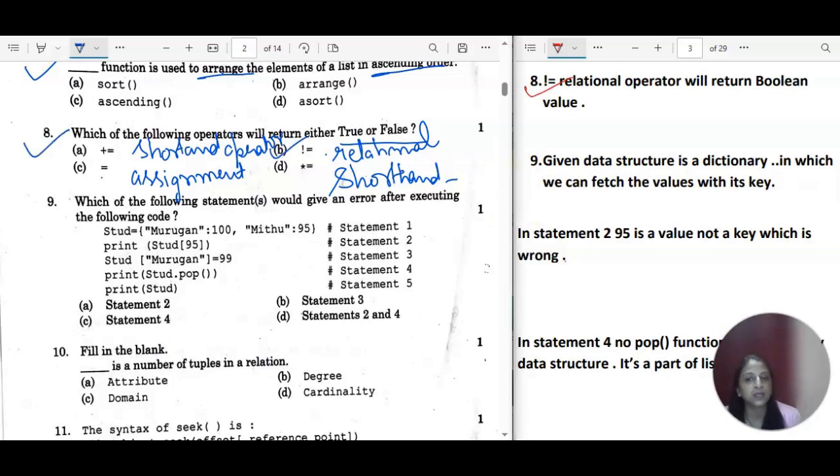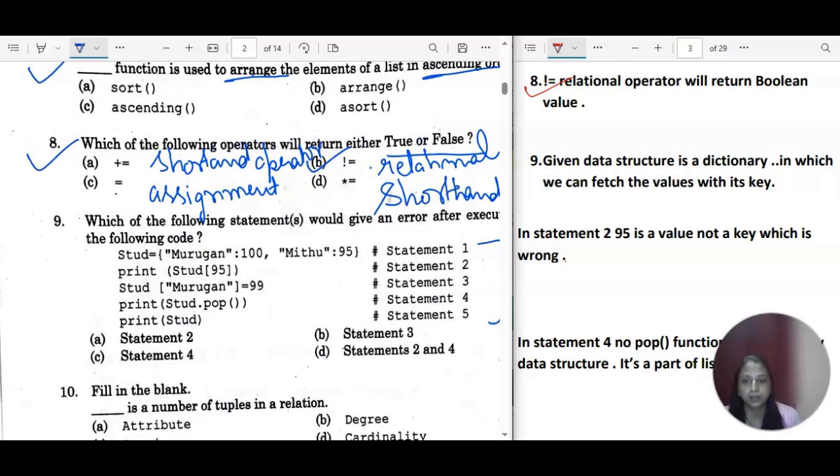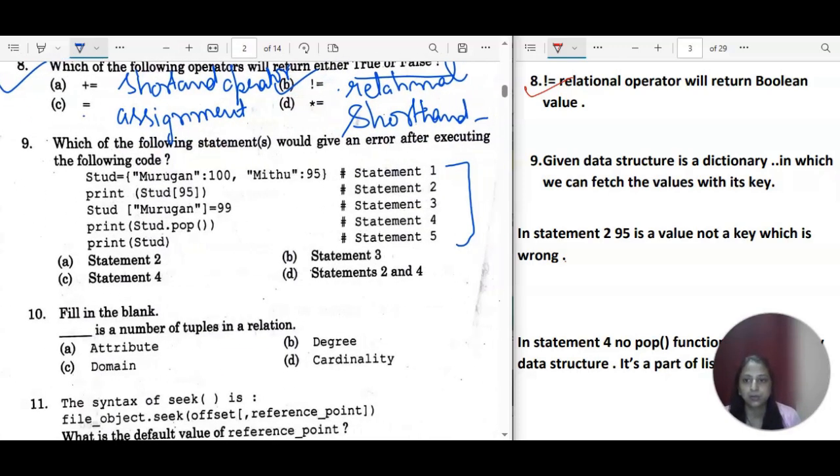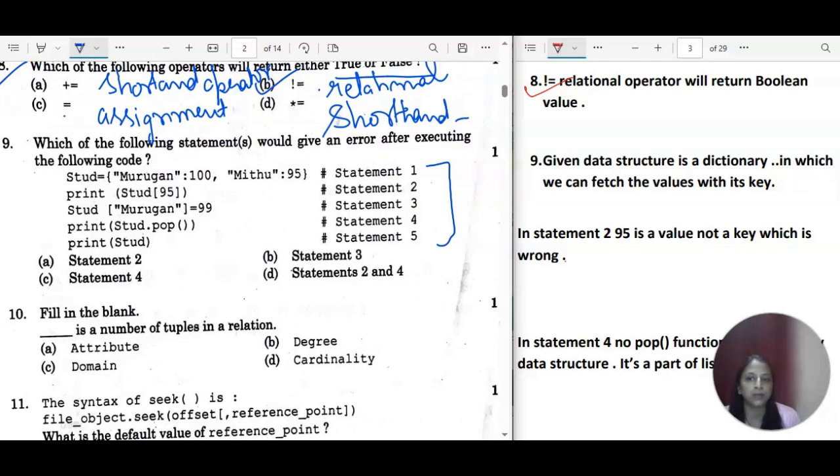Which of the following statements would give an error after executing the following code? Here you can see we have in total 5 lines of code. We have stud is equal to Murugan colon 100, then Mithu colon 95. So this is one dictionary data structure, right? And the elements are in the form of key value pairs. I think you all know every time a question from the dictionary is also coming.